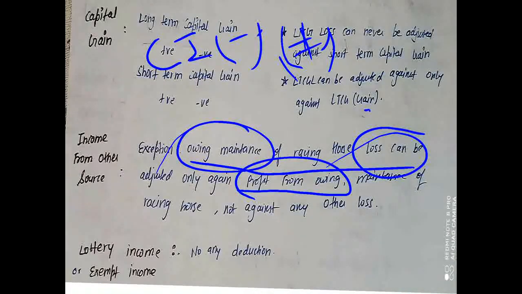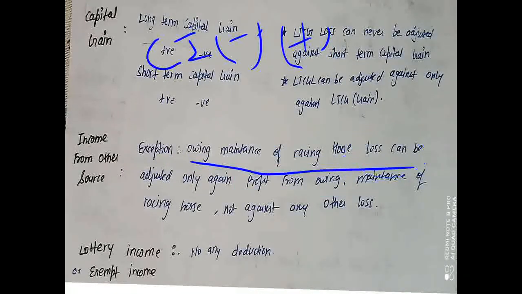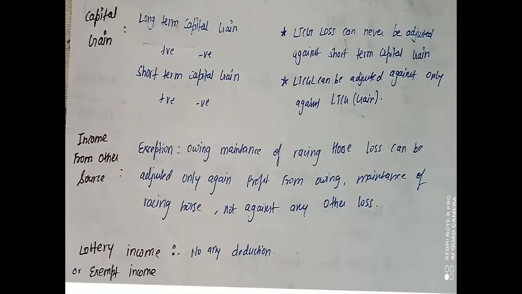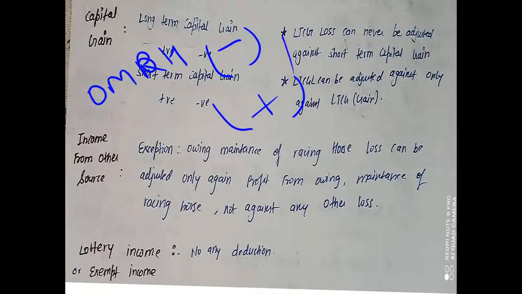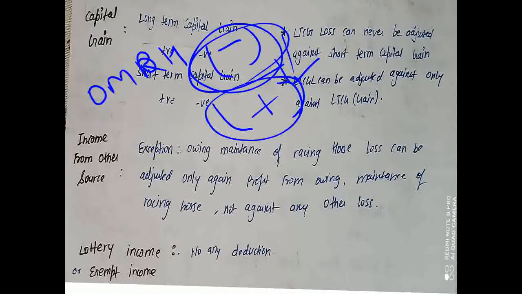Okay, here also, if you are having any loss from the maintenance and owning of a racing horse, that can be set off. So the loss from maintenance and owning of a racing horse can be set off against the profit. In case we don't have profit, or there is an overall loss, that will simply be carried forward.